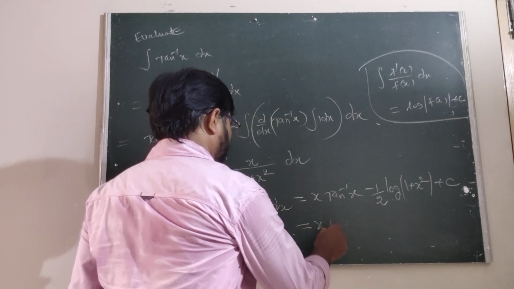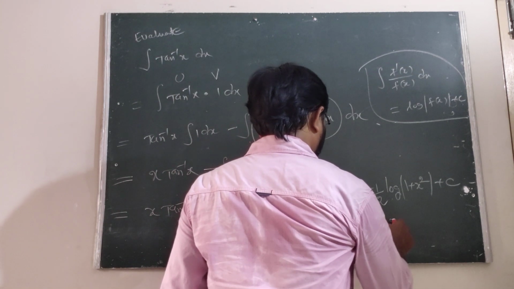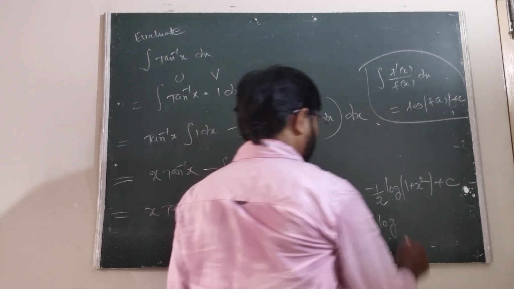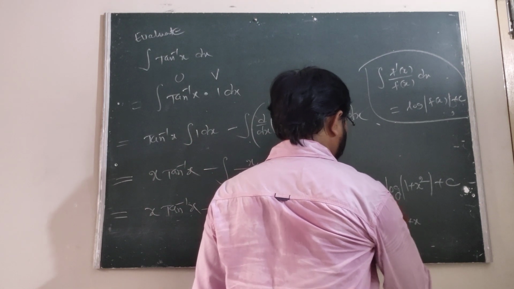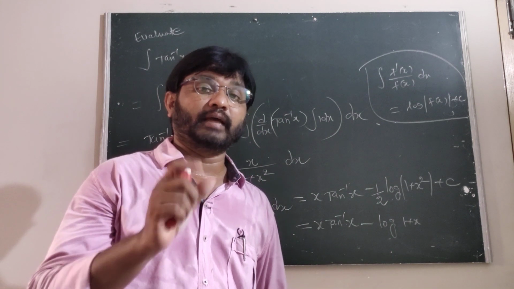Now it is x into tan inverse of x minus logarithm of, now this is sending to the numerator, 1 by 2. We know that log a power m is m log a.